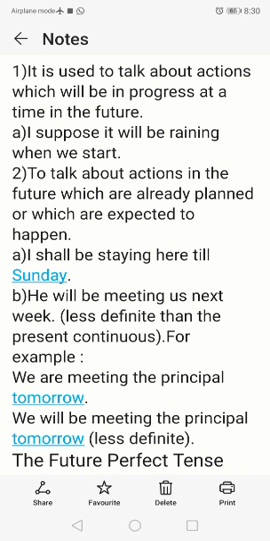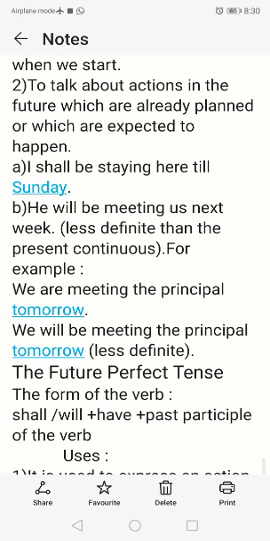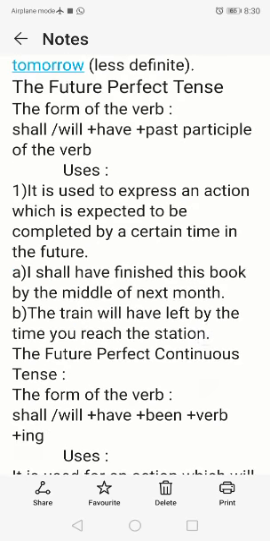For example, he will be meeting us next week, maybe, maybe not, less definite. If we say we are meeting the principal tomorrow, it means almost confirmed, almost definite, almost sure. But we will be meeting the principal tomorrow means it is not that much confirmed, it is less definite.